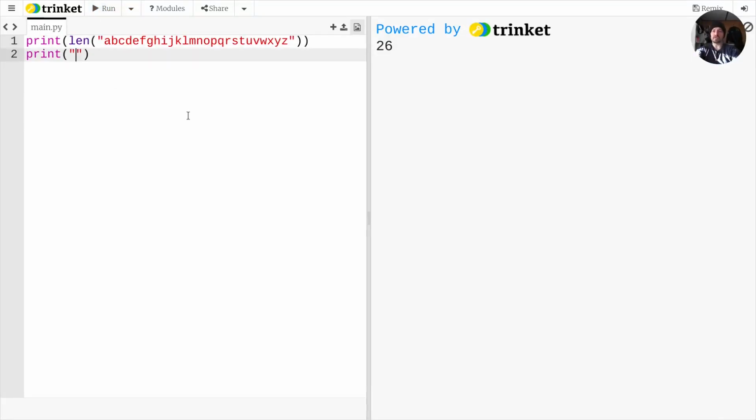I can print, no quotations yet, len, parentheses, and in quotes, just letter A. And that should give us 1. All right. I can also print the len of hi, Mom. All right. So looking at this, right? 1, 2, 3, 4, 5, 6 characters, right? Maybe. Let's see. Oh, 7. Because remember, right here, 1, 2, 3. Oh, the space. 4, 5, 6, 7.